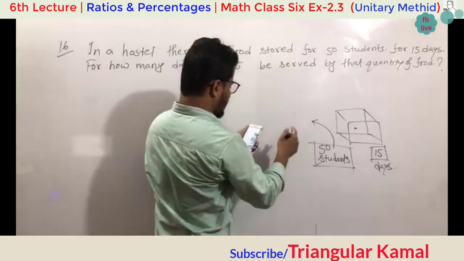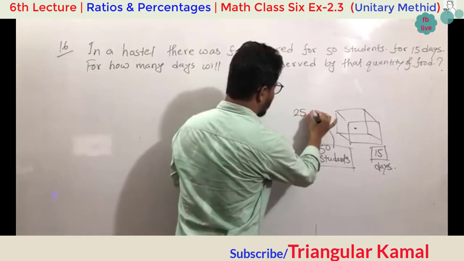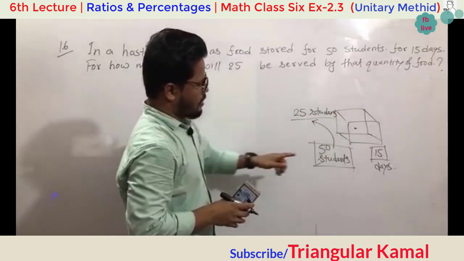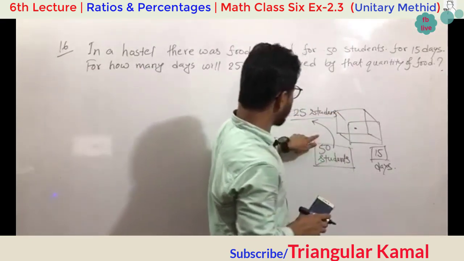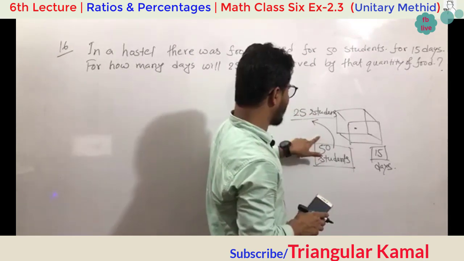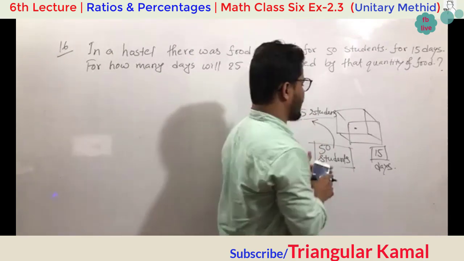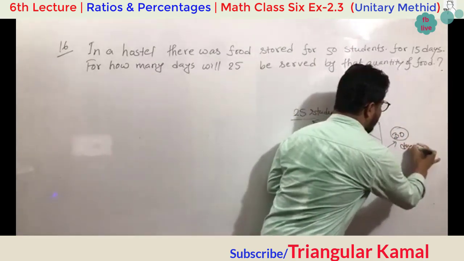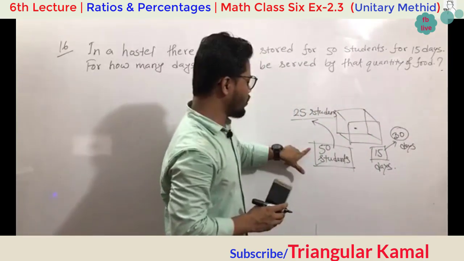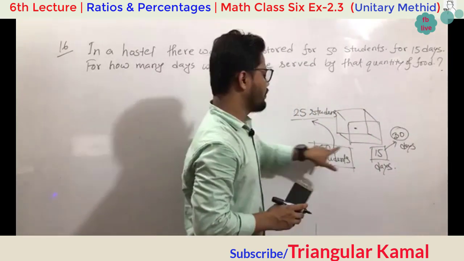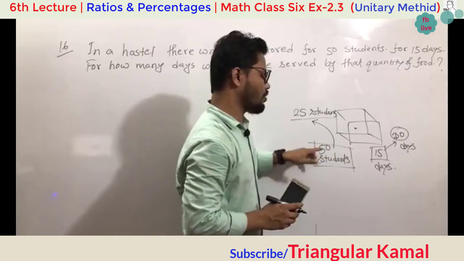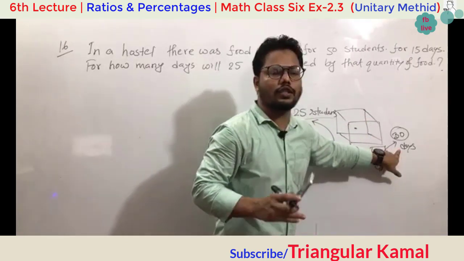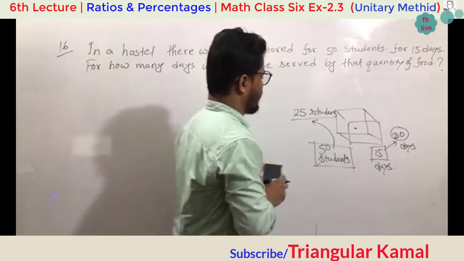So my dear students, if the 50 students are reduced to 25 students, then this is half the portion. 50 students divided by 2 is 25, so the days will be greater, so this will be 30 days. It's simple logic. 50 students are served for 15 days. Definitely, when the students are divided into 2 parts, the food can serve 2 times more days than before.